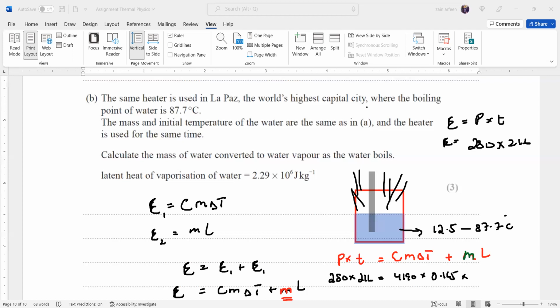Whenever we need a temperature change, we don't have to convert into Kelvin, because the temperature change in degree centigrade and Kelvin are equal. This m is unknown, and the latent heat of vaporization is 2.29 into 10 power 6. So we just solve this and get the mass. The final answer, the mass will be about 0.00371 kilogram. That will be the mass of the liquid which will be vaporized.